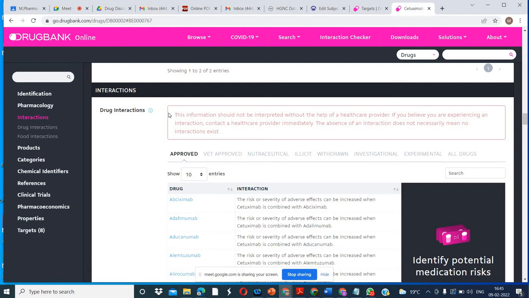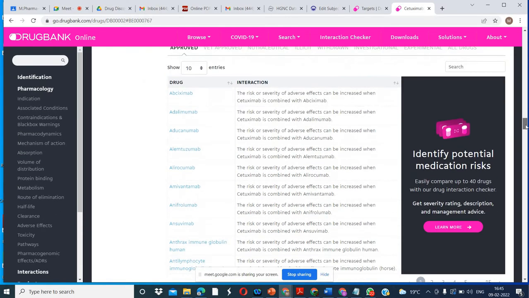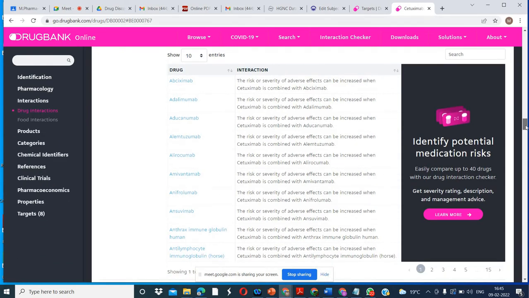By clicking on this interaction, we can have information about the interaction. It is written here: the information should not be interpreted without the help of a healthcare provider. If you believe you are experiencing an interaction, contact a healthcare provider. The absence of an interaction doesn't necessarily mean no interaction exists. So this is just a warning. We should be careful whenever we are working on any drug and target.